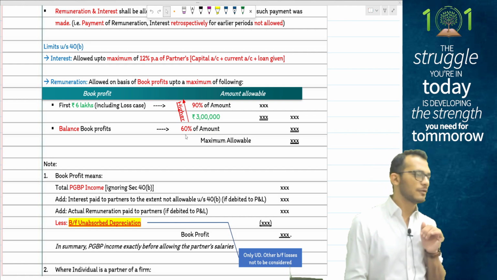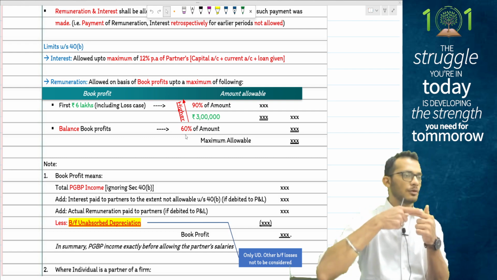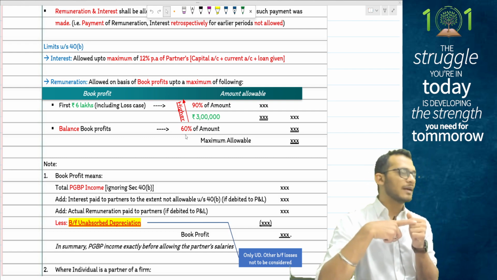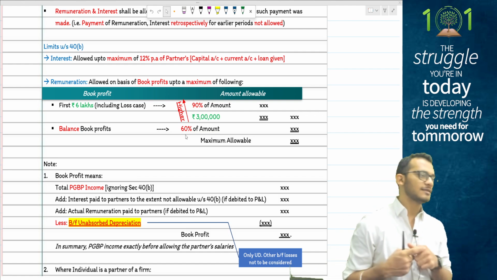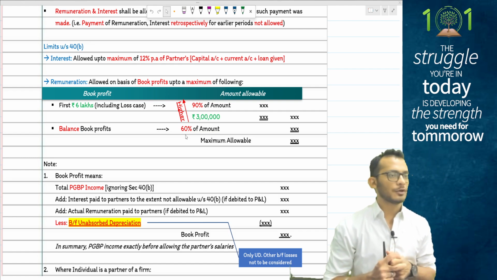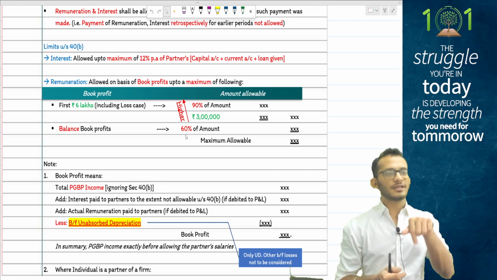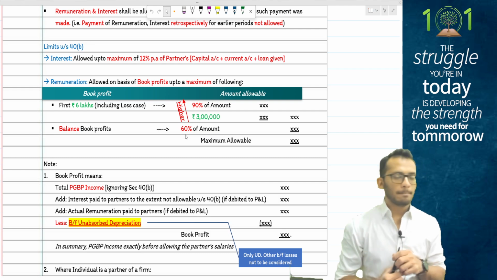For the balance book profits which you have, people, you can only pay 60% of the book profits. You now get the total salary which can be paid. Compare this with your actual salary, whichever is lower. This is the final salary which will be paid out to your partners. This will be allowed as a reduction in the hands of firms and therefore will become taxable in the hands of partners.